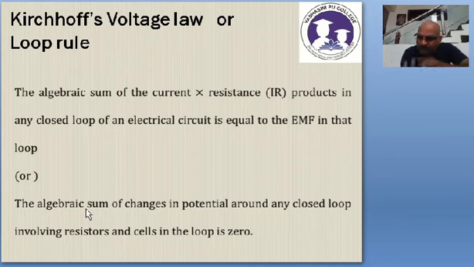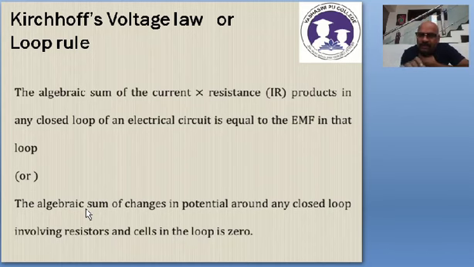Suppose you consider any mesh, any loop in an electrical network, the algebraic sum of the IR products, current into resistance, across different parts of the mesh is equal to the algebraic sum of the EMFs in that mesh.